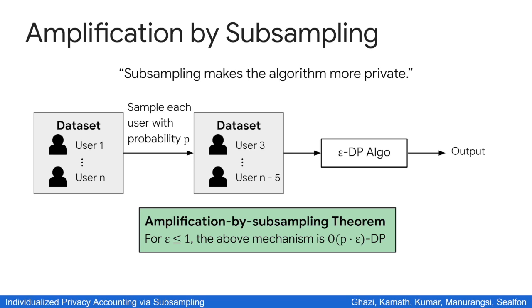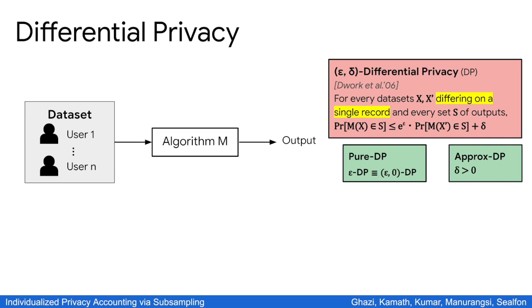And to describe this new theorem, we also need a slight modification of differential privacy. Recall that in the standard differential privacy notion, we consider X and X prime such that X is a result of adding or removing a single record from X prime.